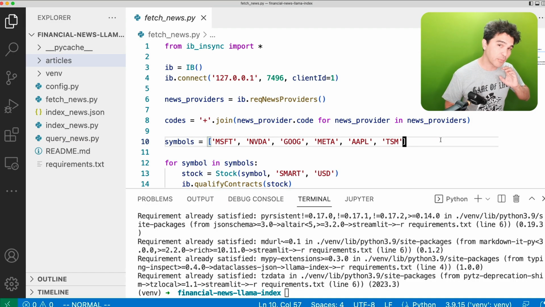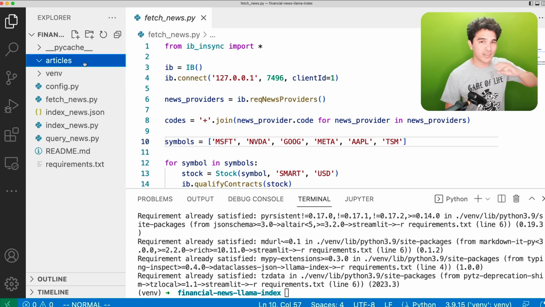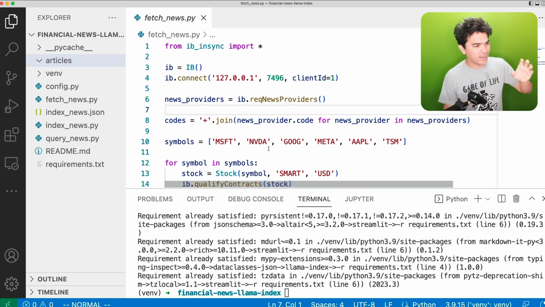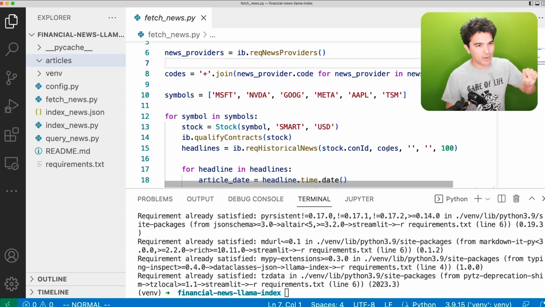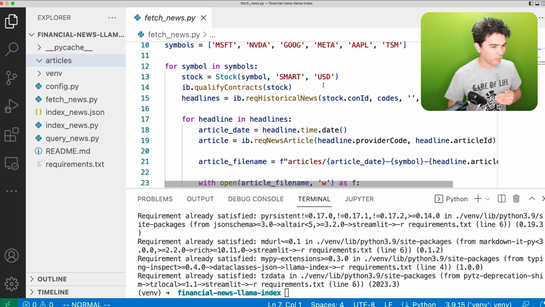Now, if you want to use some other type of news source, or get it from Google and other places and put that in here, feel free to save some text documents or HTML documents and just throw them in this articles directory. It's still going to work. I like this one just because I can give it a list of symbols and it can look it up by stock. They've already done the work of separating out all the news articles by stock, and I can make sure those are really accurate.